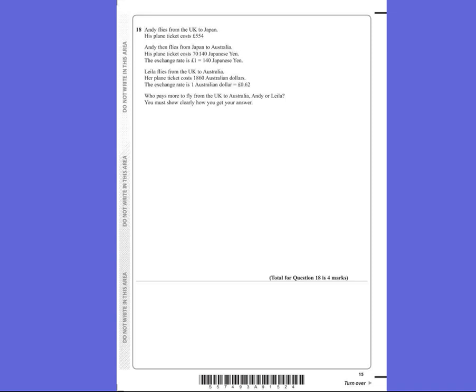So first of all, we need to work out what this is in pounds. So if we do 70,140, every £1 is worth 140 of these. So we need to divide that by 140 using your calculator, and that should give you £501. Add these two together, so 554 for his original flight, and that is £1,055.